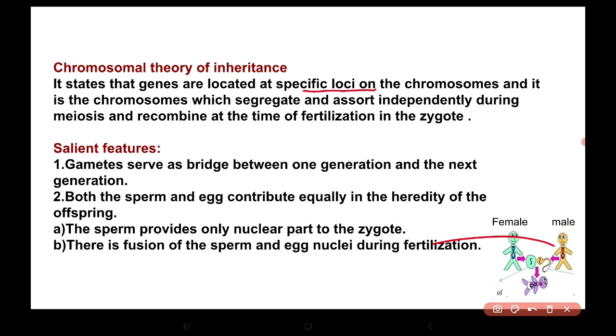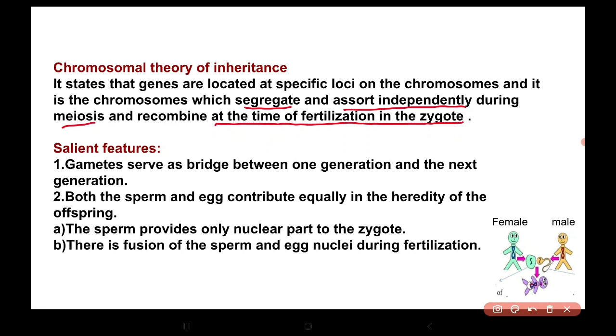Loci means the place where the genes are located on the chromosome. And it is the chromosomes which segregate and assort independently during meiosis, that is a cell division, and they recombine at the time of fertilization in the formation of zygote.